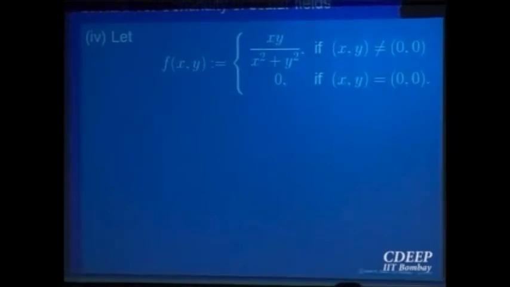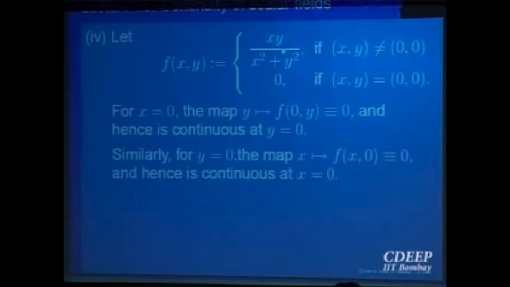Does not exist, right? Once again, because you can obviously find different paths along which the limits are different. But in this case, note one thing: if you put y equal to 0, if you fix one of the variables, the projection maps are continuous for this. Because what is the projection map at 0? It is the constant function 0. So if you fix one of the variables, say y equal to 0, then f(x,0) as a function of one variable is identically equal to 0.